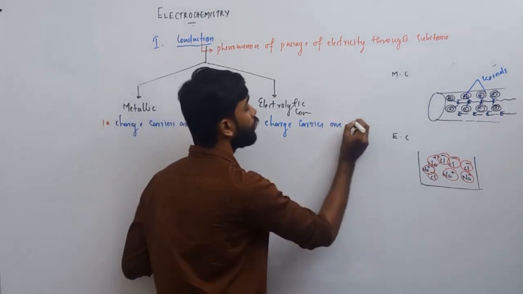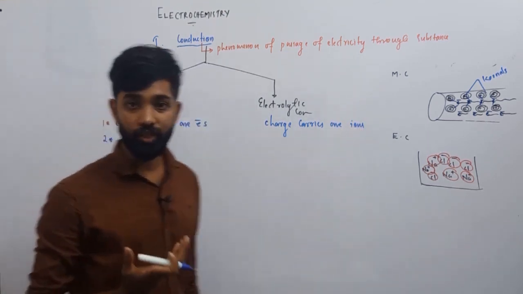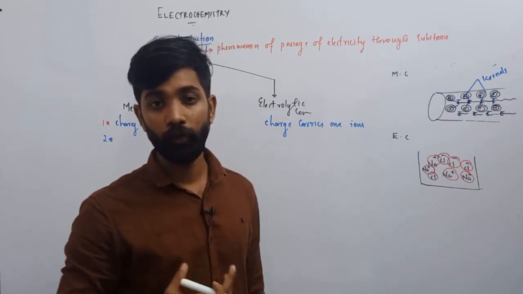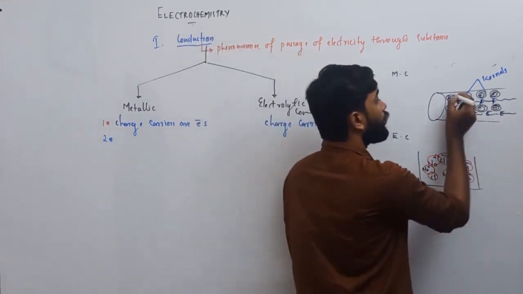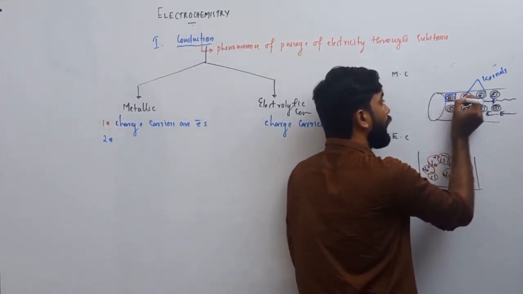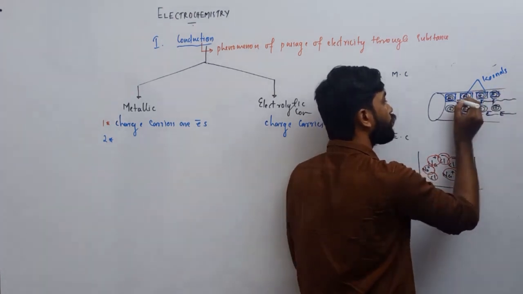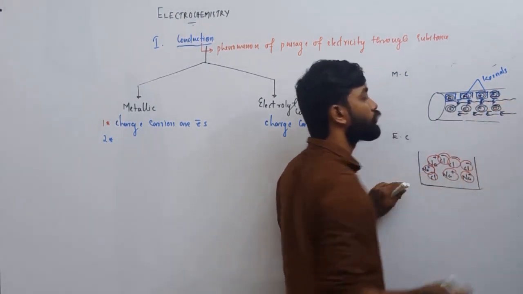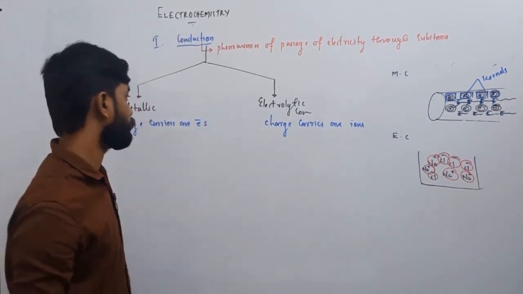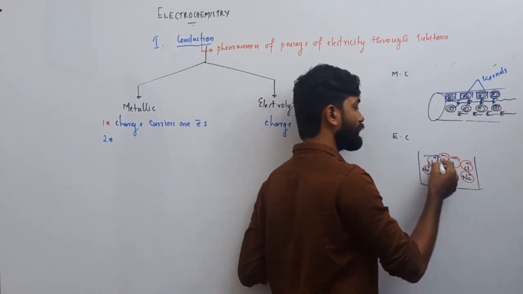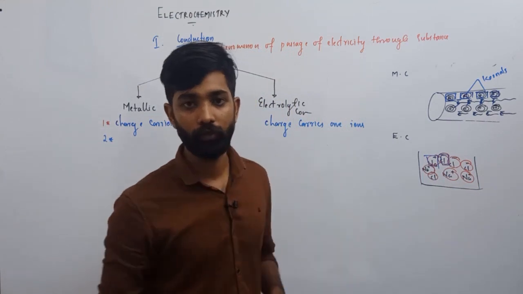are ions. Okay, in metallic conduction, no matter is transported. No matter is moving, right? The atoms, the main part, still remain at rest, whereas the electrons are moving, right? So if the matter is iron, the iron atoms are not moving, agreed. But in the case of electrolytic conduction, if you have NaCl, the Na plus and Cl minus ions are readily moving, right?